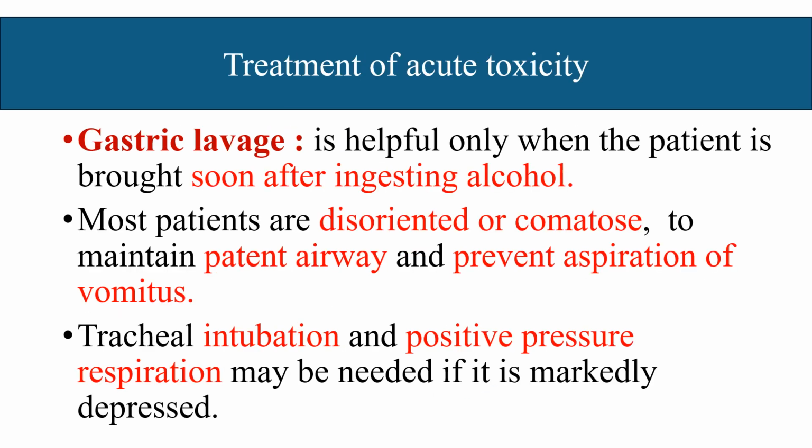Now, treatment of acute toxicity of alcohol. First of all, we have to do gastric lavage. It is helpful only when the patient is brought soon after ingestion of alcohol. Most patients are disoriented and comatose, so maintain a patent airway and prevent aspiration of vomitus. So tracheal intubation and positive pressure respiration may be needed if respiration is markedly depressed.